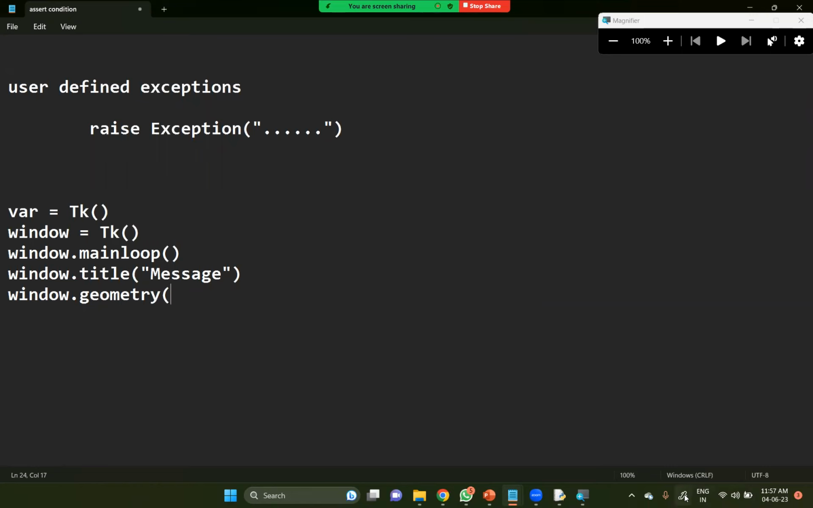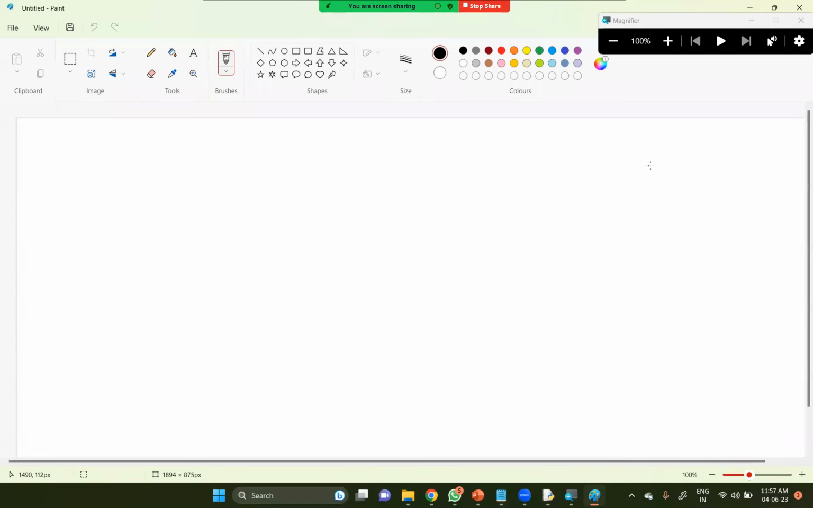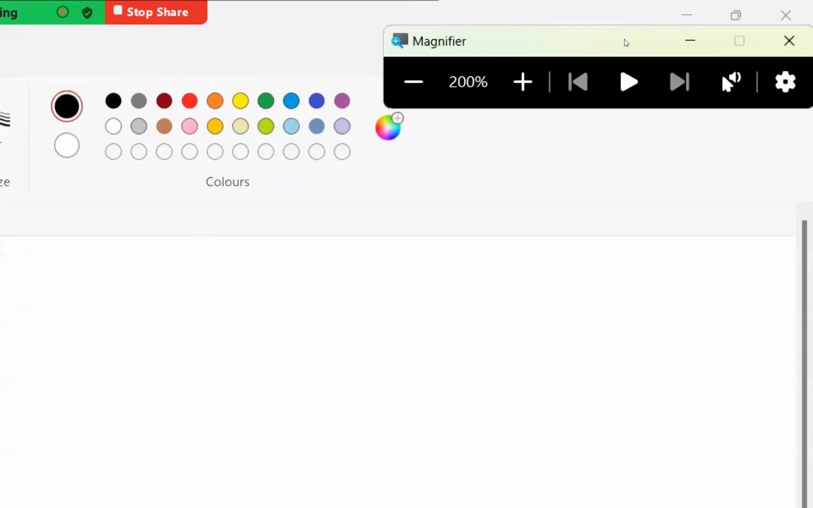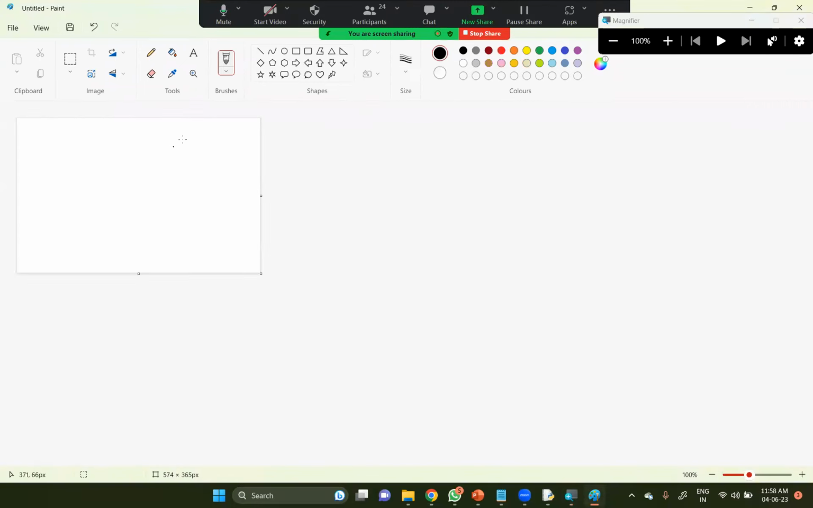Let me go to MS Paint one more time. You could observe in the status bar, please observe. Look at this: the size of your canvas is 1894 by 875 pixels. So the size of this whole thing will be shown here. Let me change the size here. Look at this, I just changed this particular size right away.